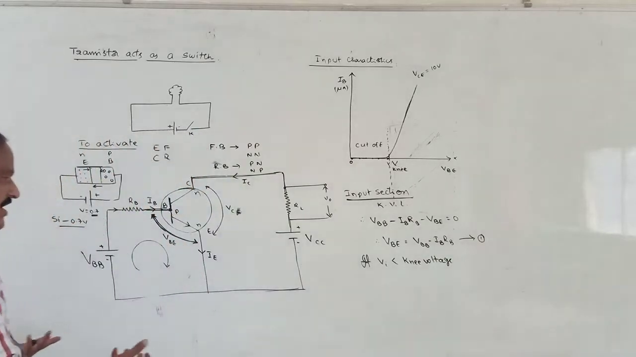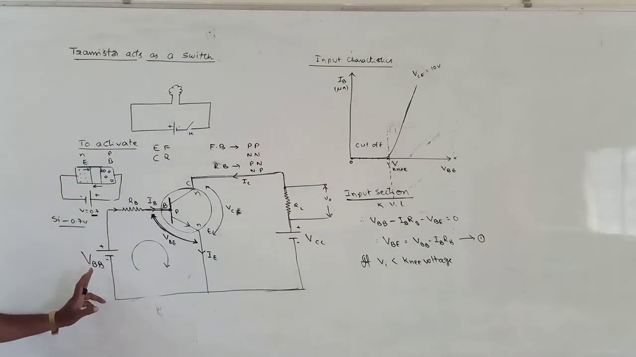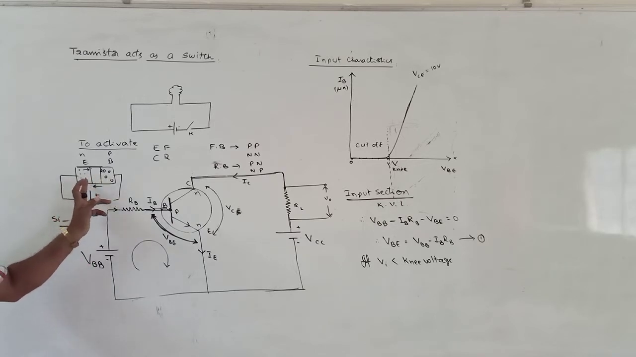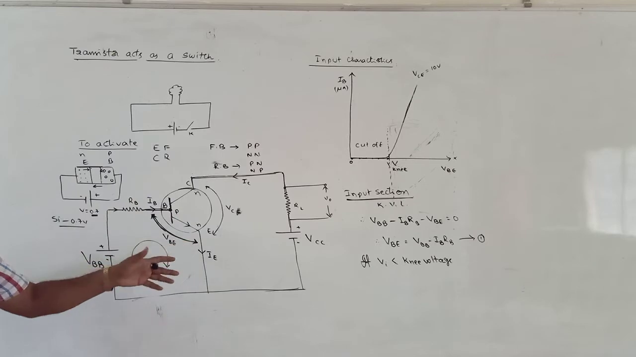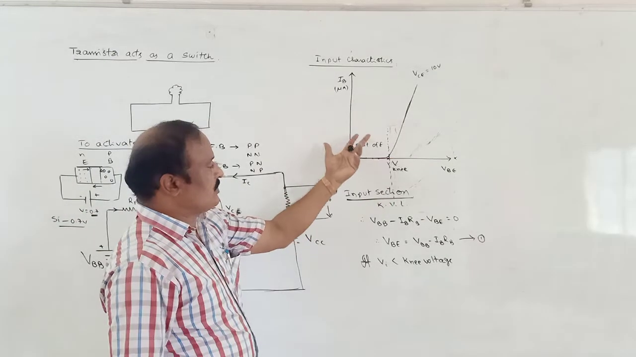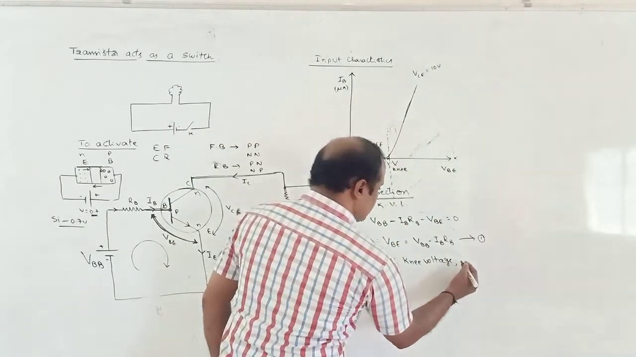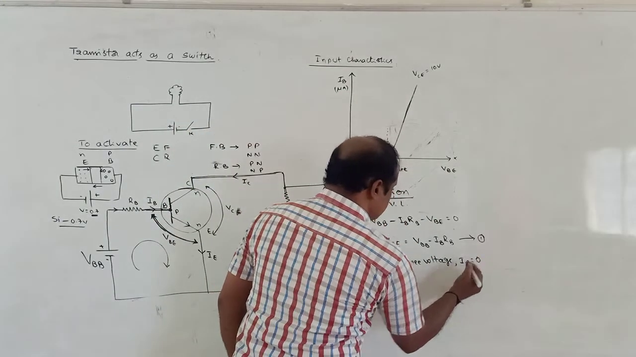Input voltage is less than the knee voltage. If it is less than the knee voltage, what is the amount of current passing through the given diode? 0. Below this region, below the knee voltage, the current passing through it is 0. So below the knee voltage IB becomes 0.